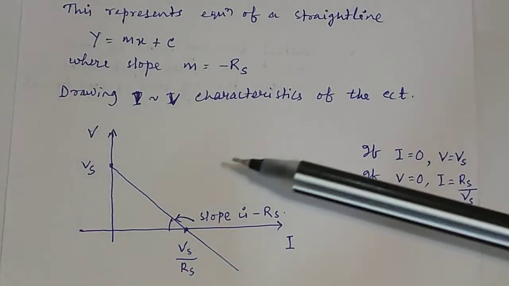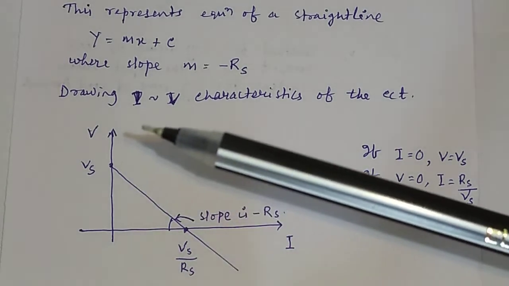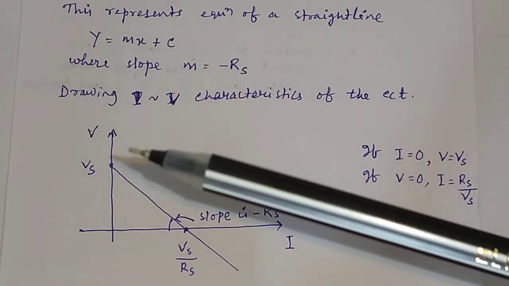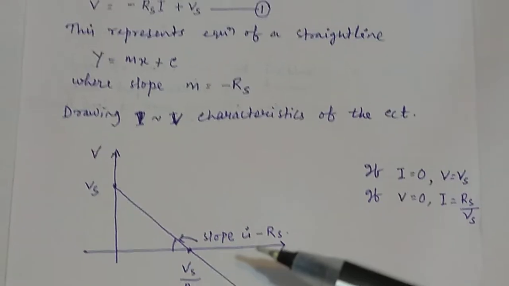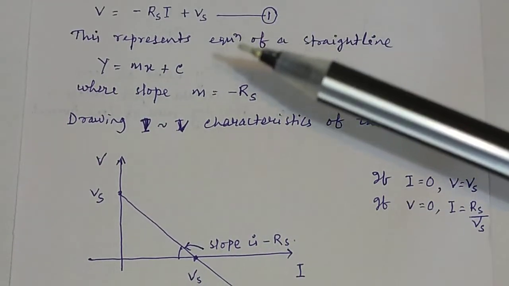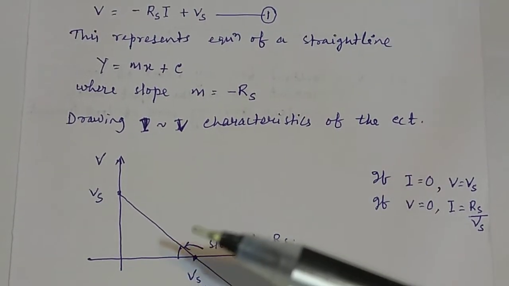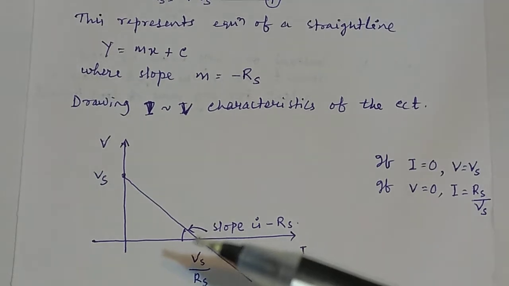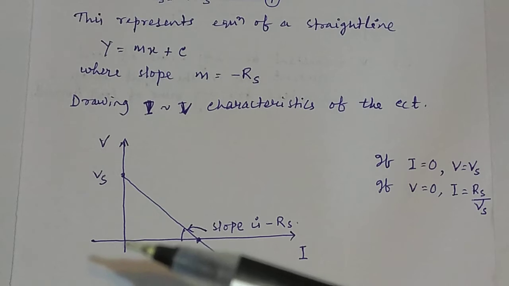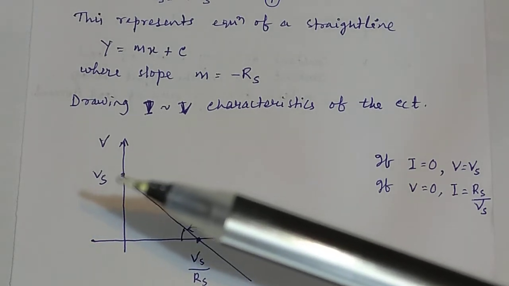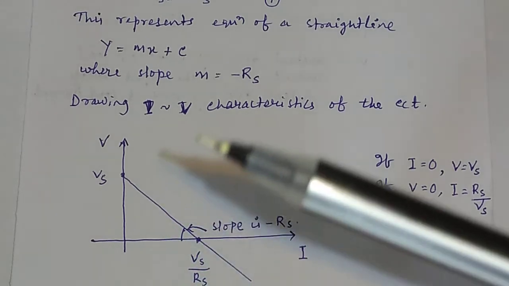Now you draw a straight line. You take current along the x axis and voltage along the y axis, and if you plot a graph of equation 1, this will be the nature of the graph. You see from this graph, when current is equal to 0, the voltage is the source voltage.